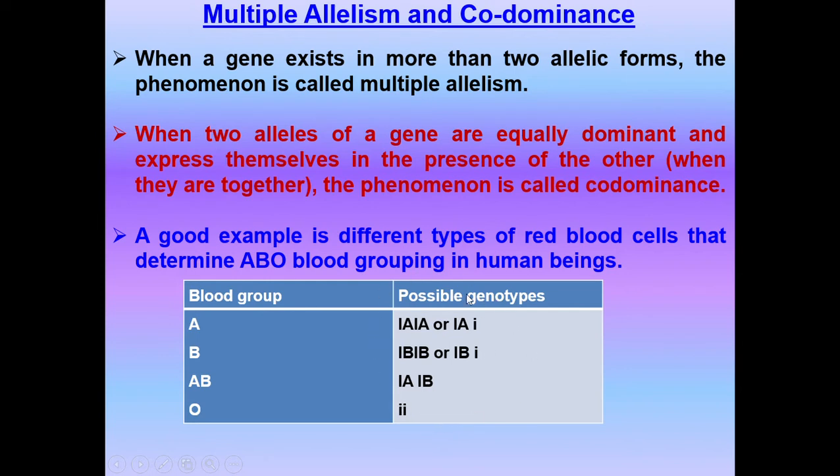Overall, three alleles are there, resulting in four different blood groups. So three alleles are there. This is a classic example of multiple allelism also.